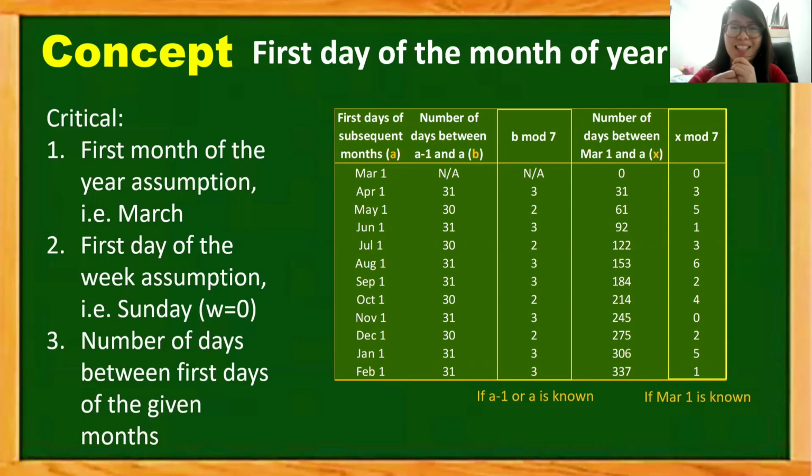If we want to know the day of the week for Feb 1, we just look at the Feb 1 row and get the third column, which is 3, and add that 3 to the corresponding day number on January 1. So we know, as stated earlier, that January 1 is a Friday, so that's 5 modulo 7. So 5 mod 7 plus 3, so that's 8 mod 7 or 1 mod 7, giving us Monday. So Feb 1, 2021 should be a Monday. So that's the first strategy.